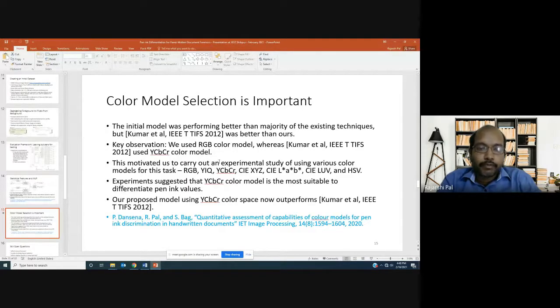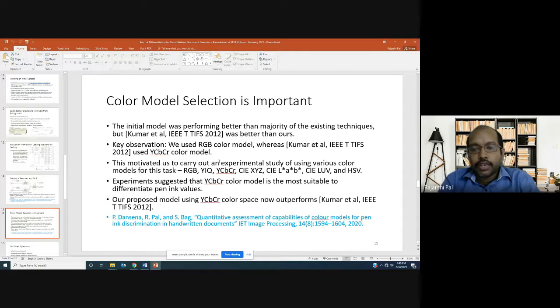Those pixel values are different in different color models. If you represent a particular color in the RGB color model, you get a triplet of values. If you represent it in the YIQ color model, you get another triplet of values, right? So we thought, let's do an experiment on color model selection and investigate which color model should be the best one for this task.